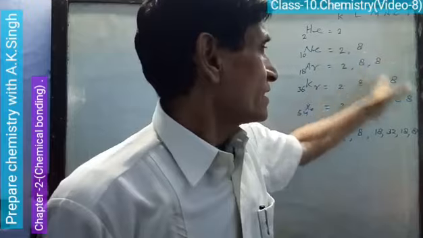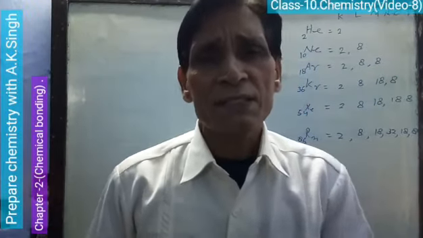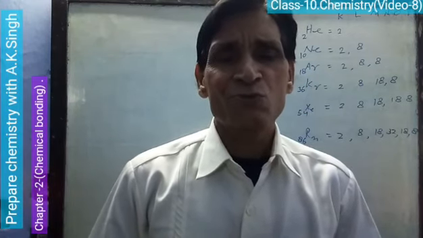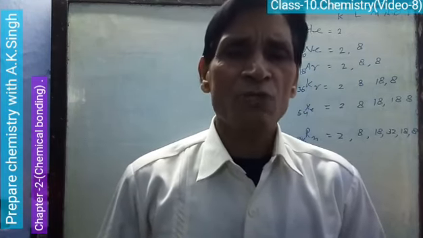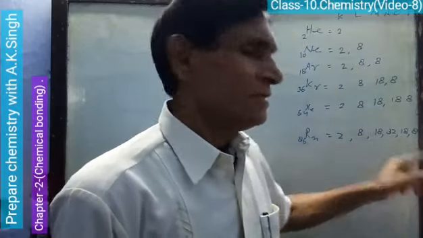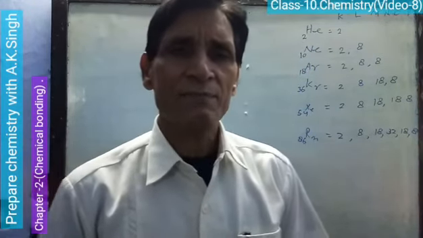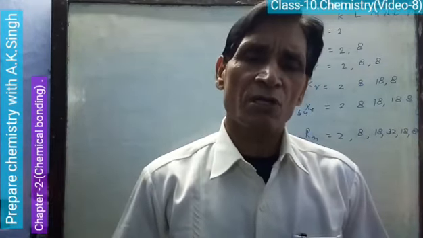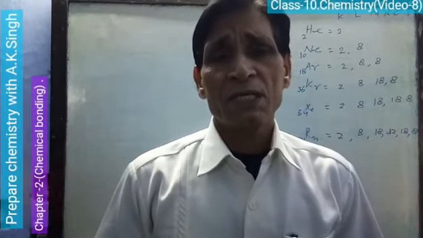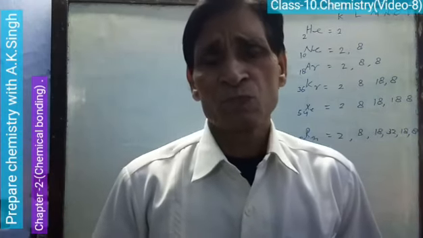Because of this stable electronic configuration, noble gases do not have a tendency to combine with other atoms, and do not enter into chemical combination. Other elements like sodium, potassium, calcium, oxygen, nitrogen have fewer than 8 electrons in their valence shell.